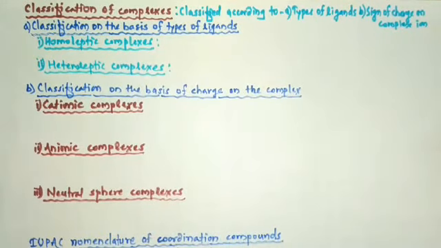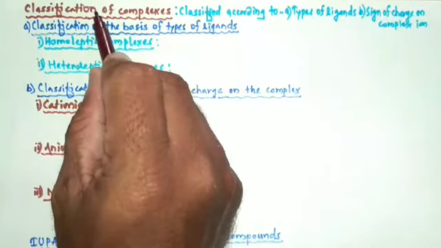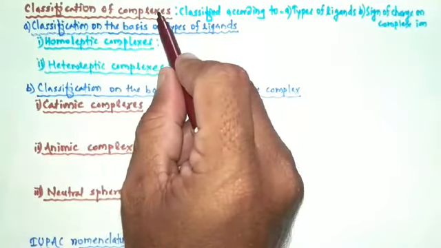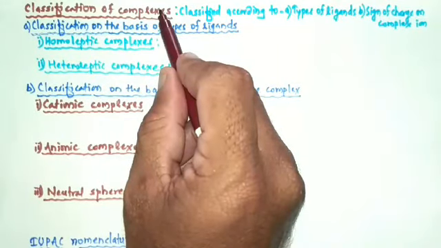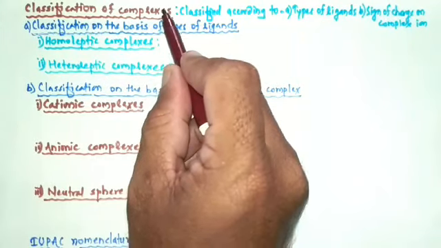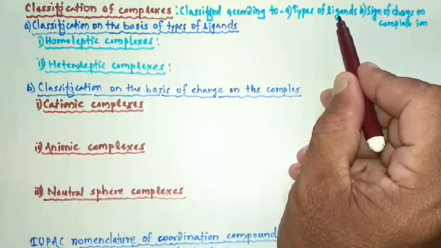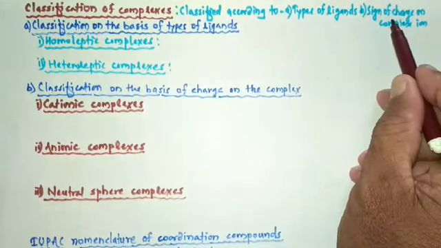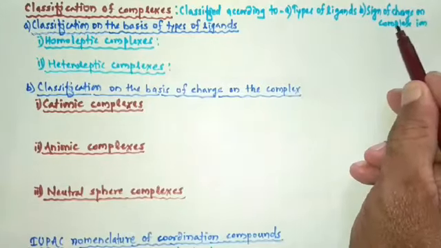So today we are going to study the next article after Werner's theory, and that article is classification of complexes. Coordination complexes are classified according to types of ligands and sign of charge on complex ion.